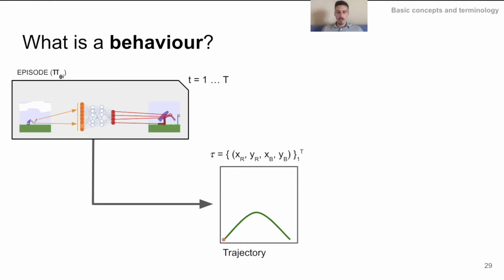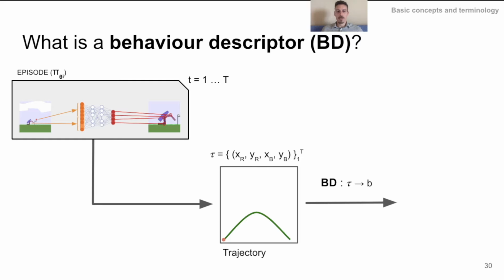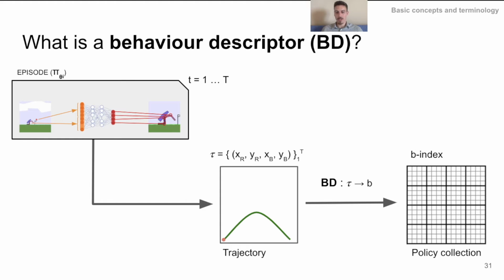ball. In order to quantify a behavior, we introduce a behavior descriptor, which maps the trajectory into a behavior index, which defines a location within our policy collection. In our example, we can focus on the path of the ball and take its final x-coordinate and maximum y-coordinate, which is a typical description of a ballistic trajectory, to define the behavior index.